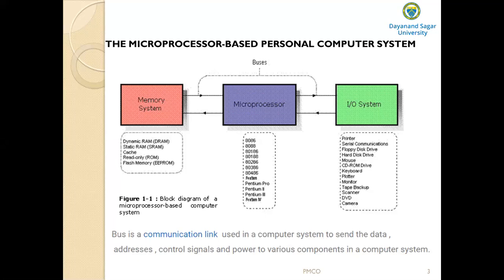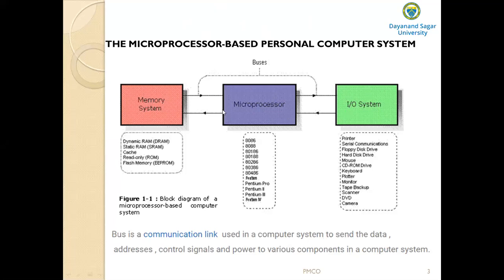And here we are going to learn the structure of the microprocessor based computer system. So what does this figure show? This figure shows the block diagram of the personal computer. This diagram also applies to any computer system. If you observe the figure, this block diagram is composed of three components: the memory, the microprocessor, and the input and output system.